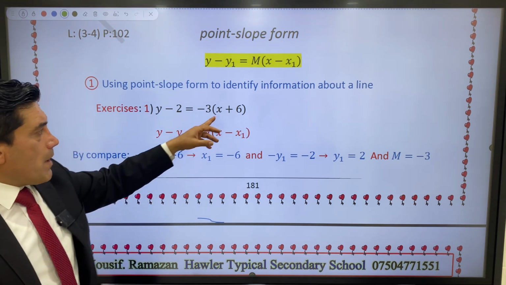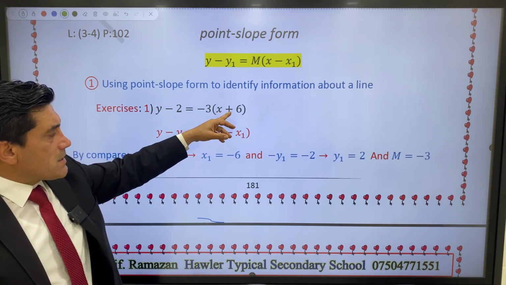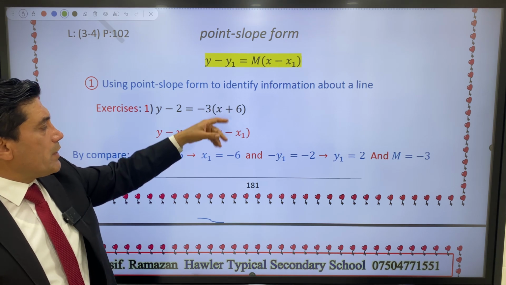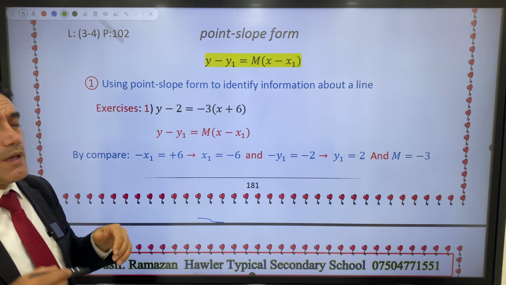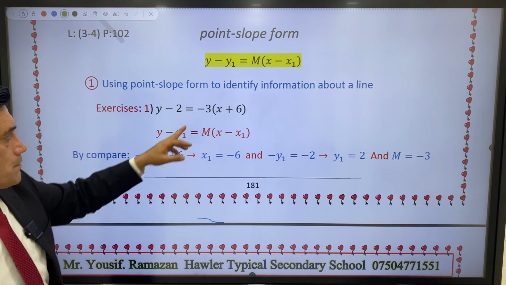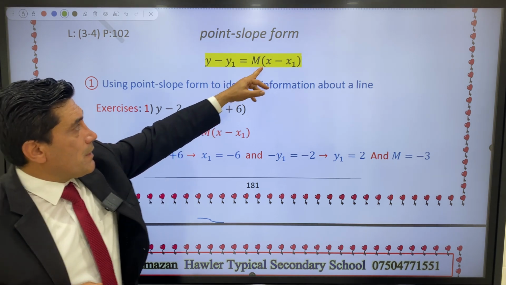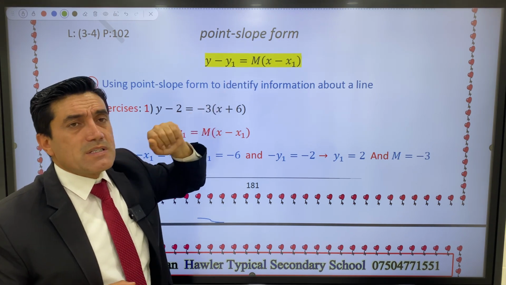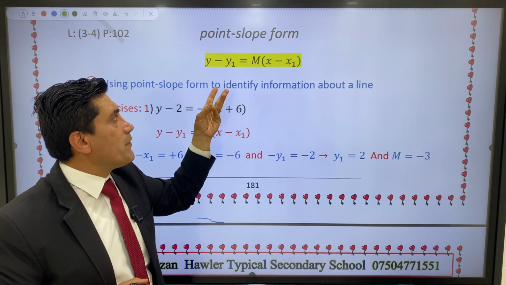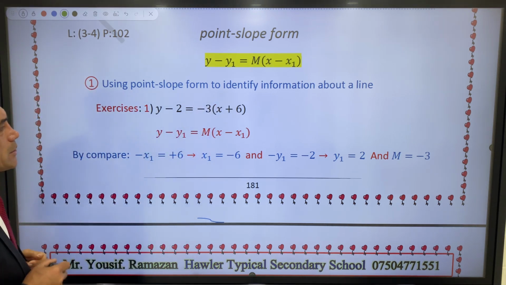So for the point, x plus 6 equals 0, so x is equal to negative 6. x and y are variables, but x1, y1, and m are numbers. You should find the values of x1, y1, and the slope.